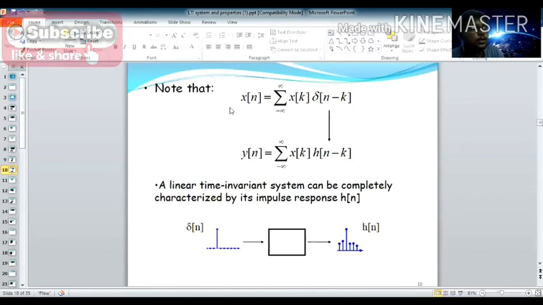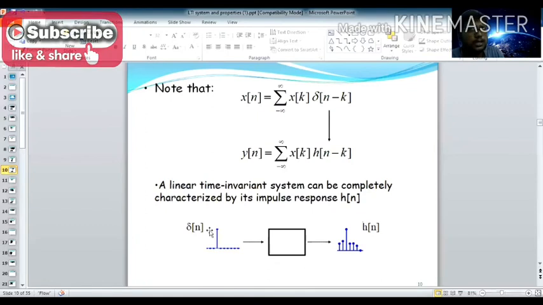See, note that for the input signal you write x of n, which consists of the input sequence multiplied with the delayed impulse del of n minus k. But in terms of output, that is y of n, del becomes h. How does del convert into h? Look at this. A linear time invariant system can be completely characterized by its impulse response h of n.